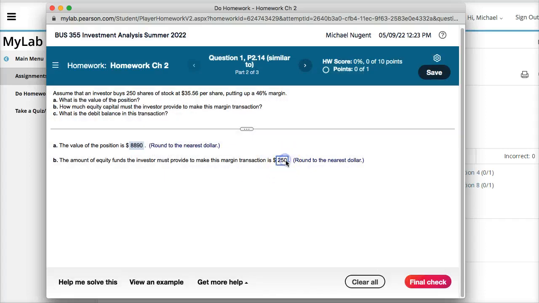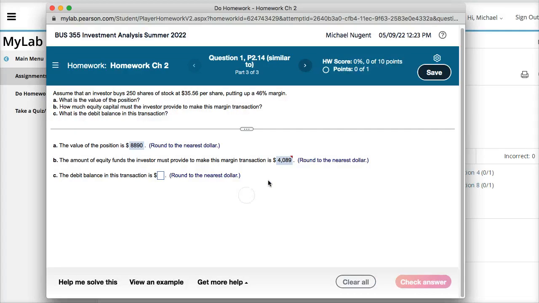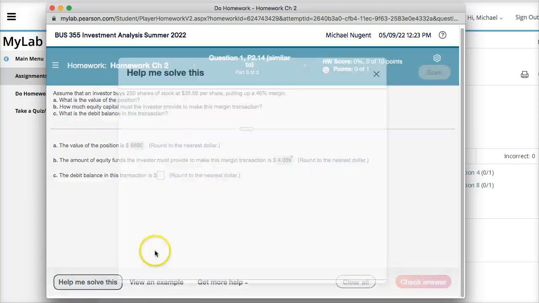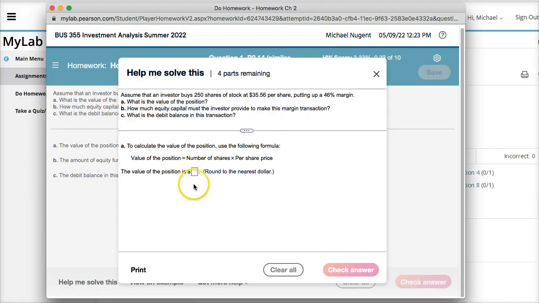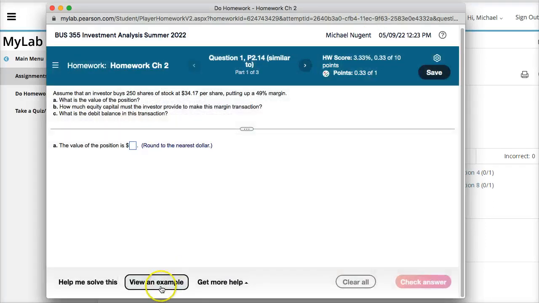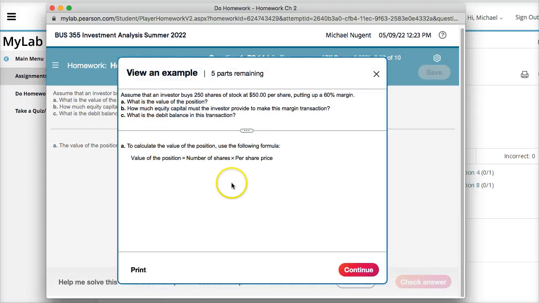So again, I got it wrong again. And then you get a final check. So when it says final check, if you don't get it right here, it's incorrect, then you have to move on to the next question. So you have these two options. Help Me Solve is a step-by-step practice on a similar question where you're going to try and answer it here. This doesn't count, so it's just a practice to try to solve the question. And then View an Example gives you a walkthrough of the example and how to complete it.